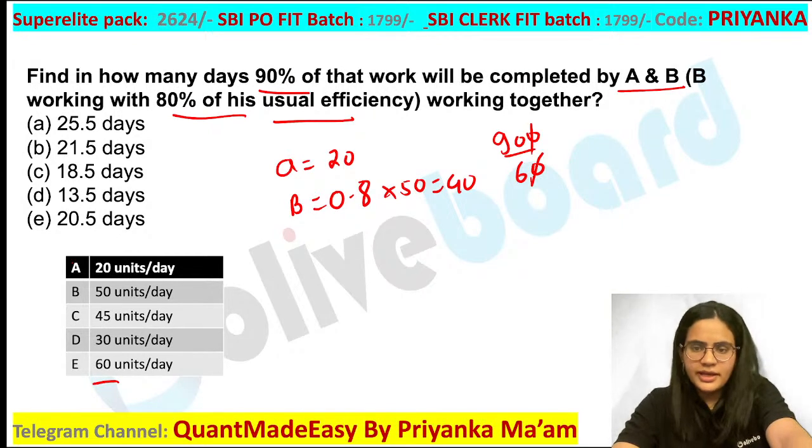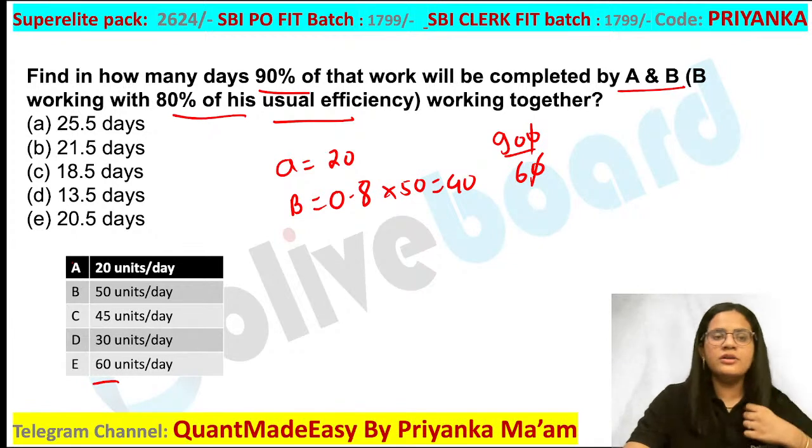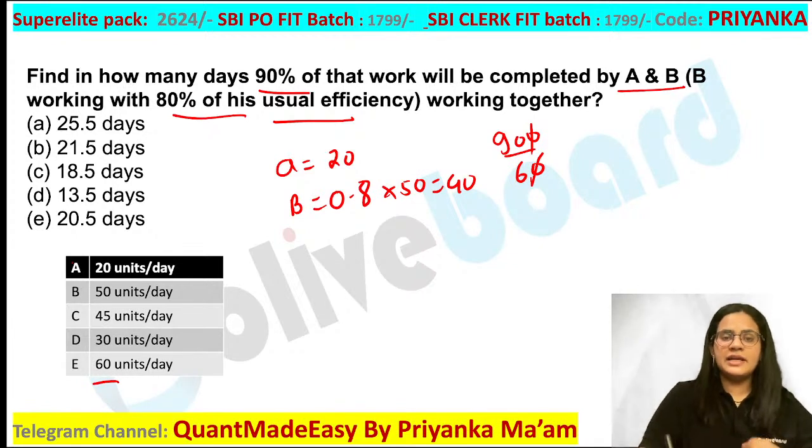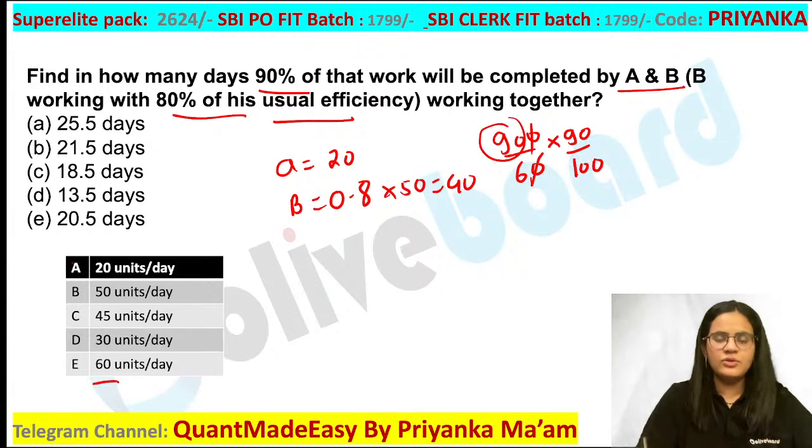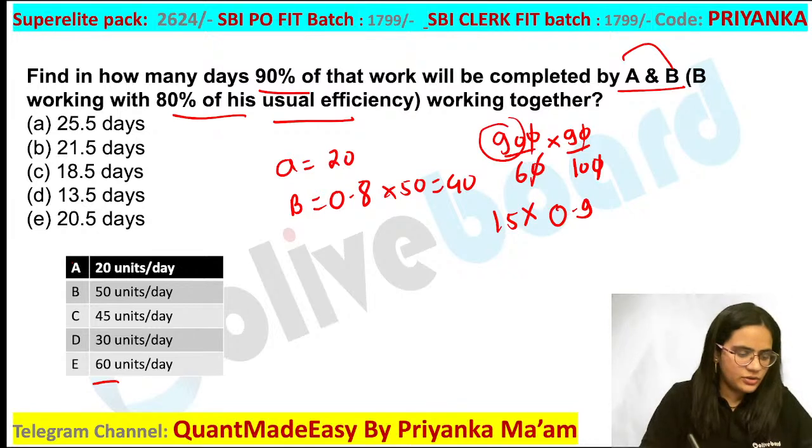Yes, E value is 60 only, right? So I don't know what confusion is going on. If you find in how many days 90% of that work is completed by A and B, basically your work is 90 units. 90% of the work means you have to take 90% of the value, so you have to calculate the value based on this. This is nothing but 0.9 multiplied by 15, which gives you 13.5.